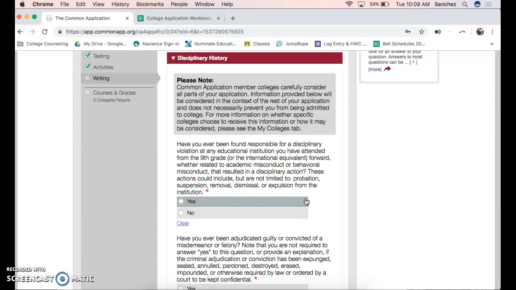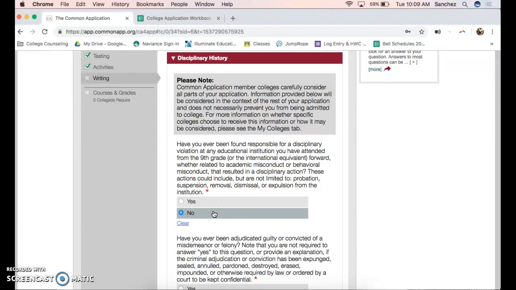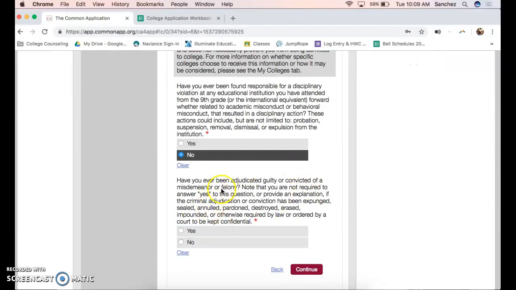This is in case you were ever suspended, you can go ahead and select that. For most of you, this is if you've been convicted of a crime of some sort. If you feel that you were suspended or should answer yes to either one of these questions, come check in with me or Miss Wyatt. We just want to talk that through with you. But for most of you, it'll be no and no.